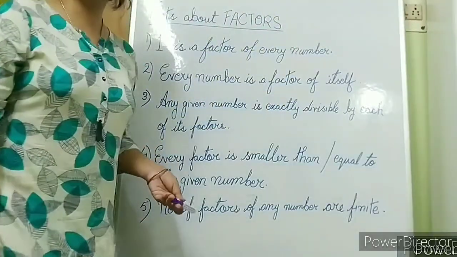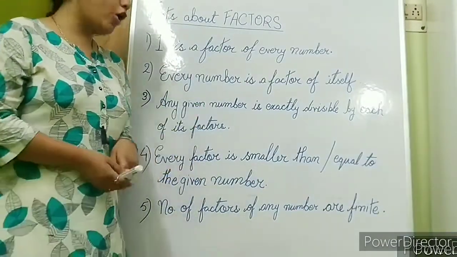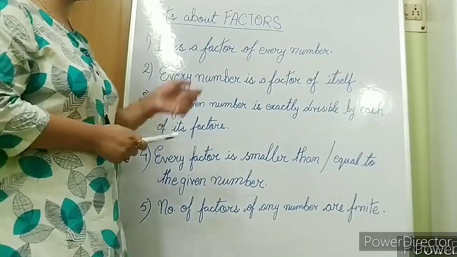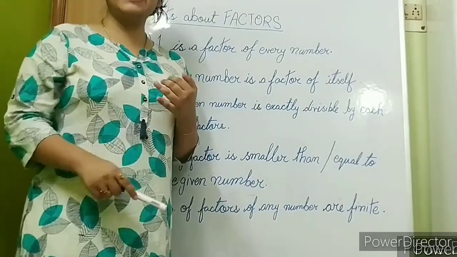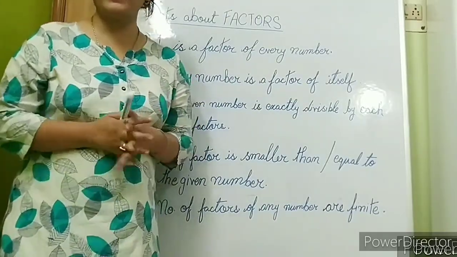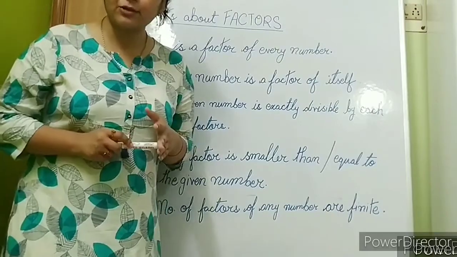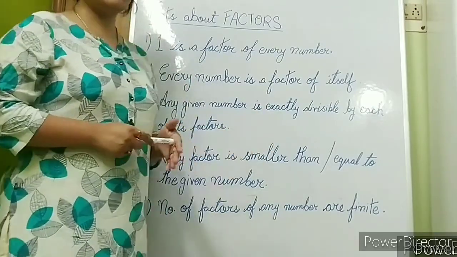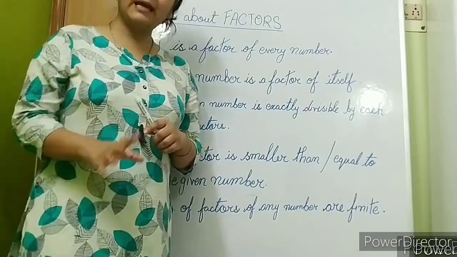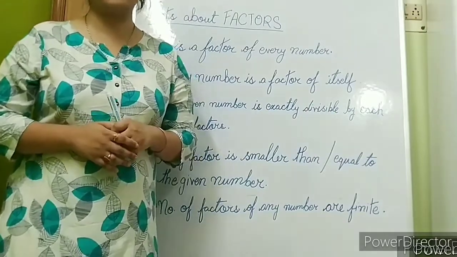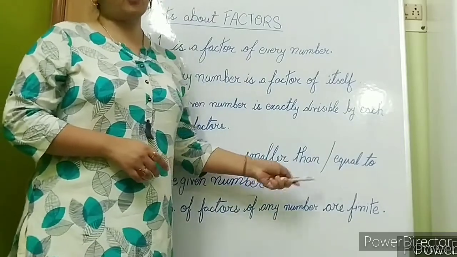Coming to the fourth fact about factors: every factor is smaller than or equal to the given number. Like we just saw for 24, the factors 2, 4, 6, 8, 12 and 24 are either less than the given number 24 or equal to it. If you find the factors of any number, they will always be less than or equal to the number.